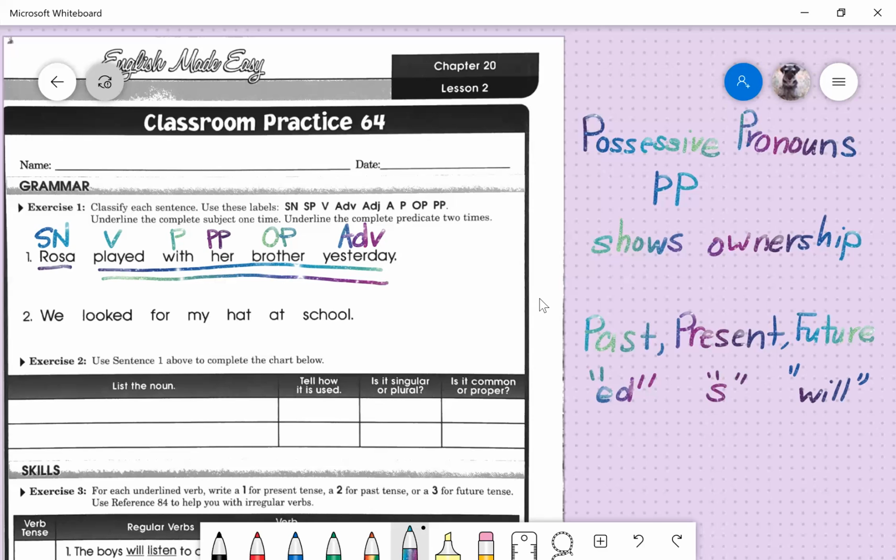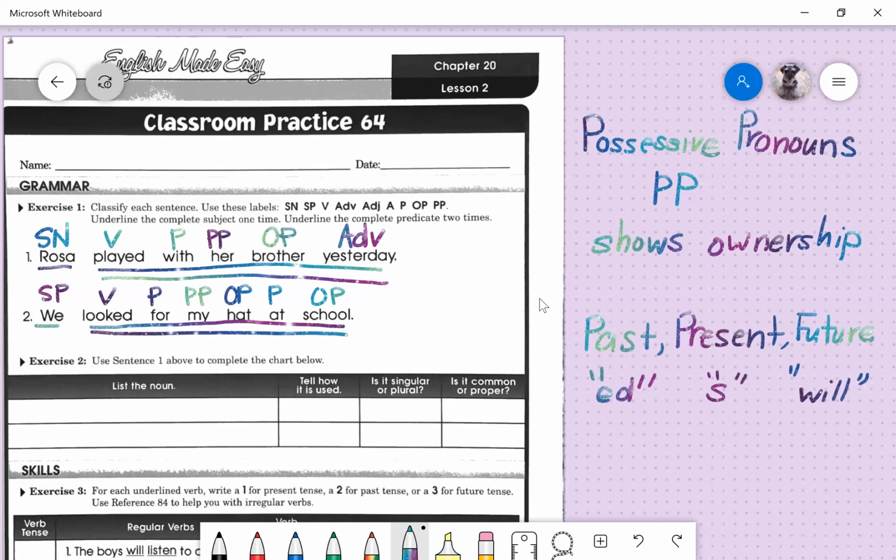Number two, we looked for my hat at school. Who looked for my hat at school? We, right? This is a subject pronoun, SP. What is being said about we? We looked, verb, for, preposition. For what? Hat, object of the preposition, OP. At, another preposition. At what? School, object of the preposition, OP. Whose hat? My, possessive pronoun, PP, right? It's my hat, right? It shows ownership, belonging, okay? Underline the complete subject once and the complete predicate twice.